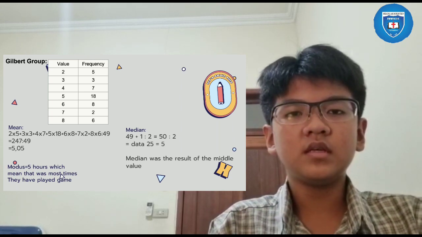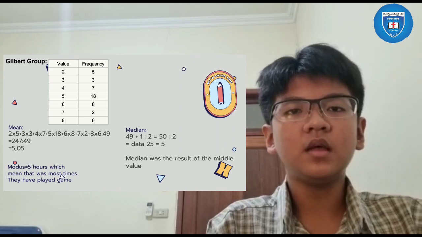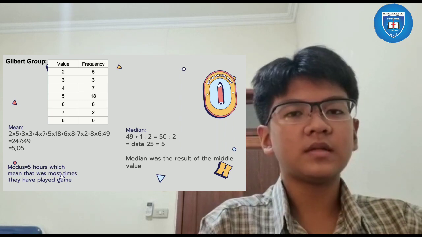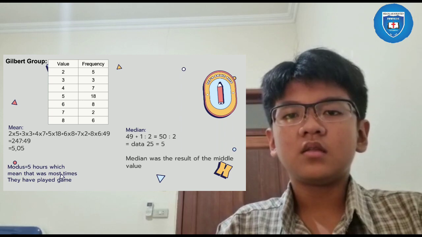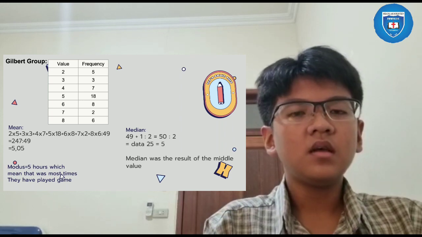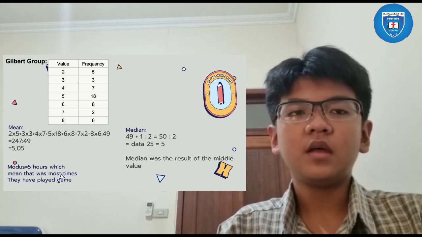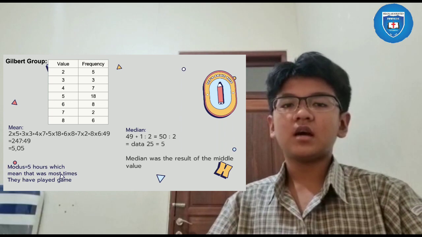The frequency total is 5 plus 3 plus 7 plus 18 plus 8 plus 2 plus 6. So the mean is 247 divided by 49. The answer is 5.05.